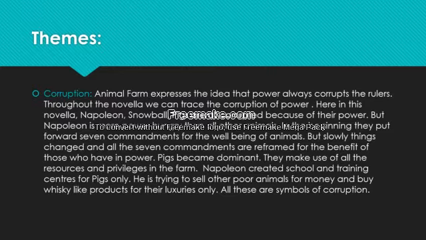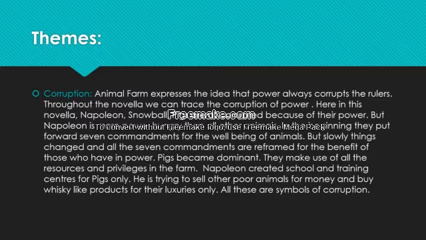And we all know that all these animal characters are the true representation of the Russian society, or the historical figures that existed in the Russian society at that time. So all those who were in power were corrupted. But Napoleon is more power hungry than all the other animals.